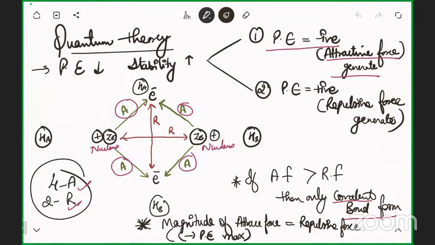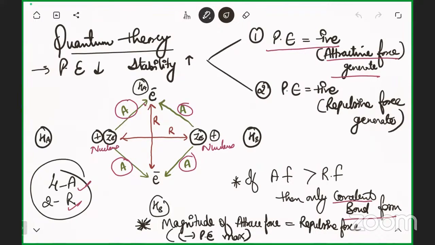Third thing to remember, when attractive force is more than the repulsive force, then the covalent bond formation takes place. Fourth condition, when negative maximum potential energy is there, it means the magnitude of attractive force is equal to the magnitude of repulsive force.